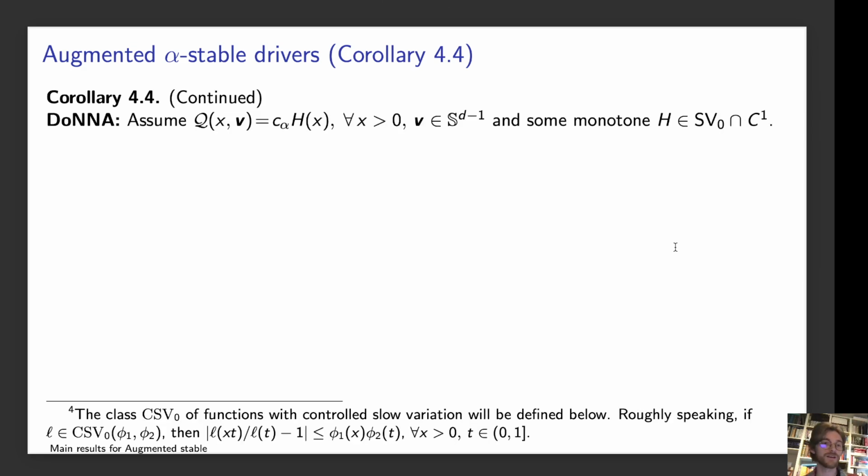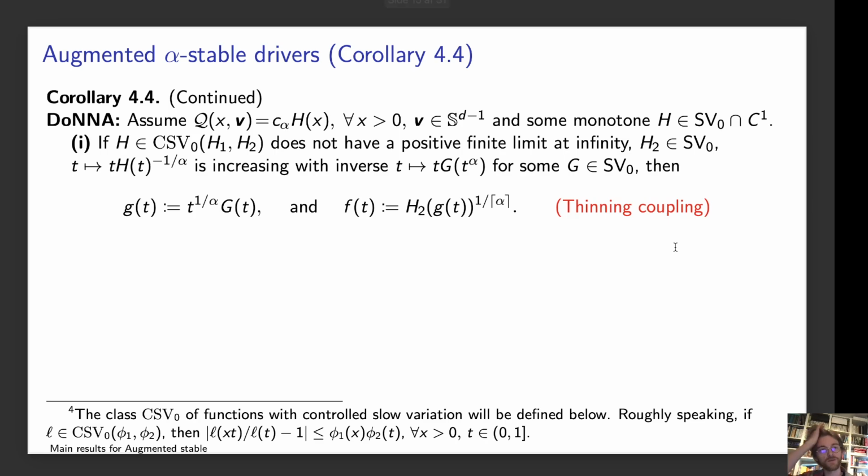Now, what happens if we instead have some assumption on q, again quantifying the similarities between the Levy measures, but more general now: it's C alpha times capital H of x for some monotone slowly varying C1 function h. Then we have two different couplings, which lead to two different rates. First of all, if our h is of controlled slow variation, and doesn't have any positive limit at infinity, h2 is slowly varying, and t times h of t to the minus 1 over alpha is increasing with some appropriate inverse function, which has g slowly varying.